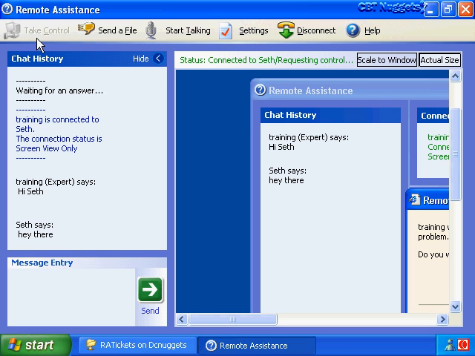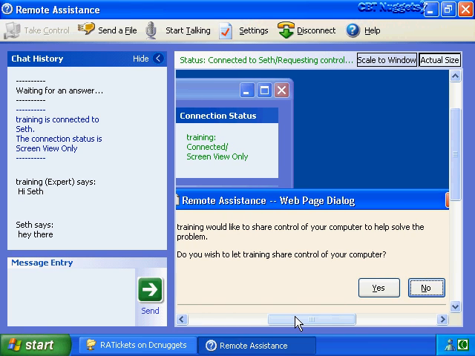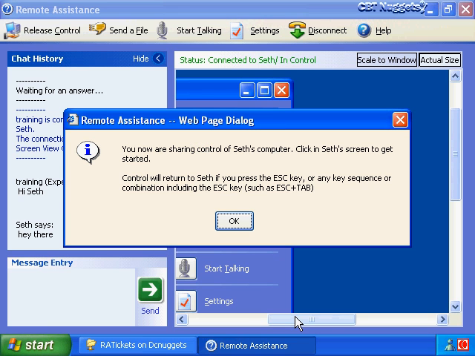And when we do that, we're basically issuing a request to the novice user. Can we take control of your computer? And we have to wait for the novice to respond back, allowing us to take control. So the novice has just said, yes, I'm going to allow you to take control with this proviso.